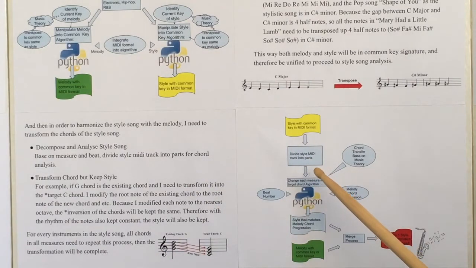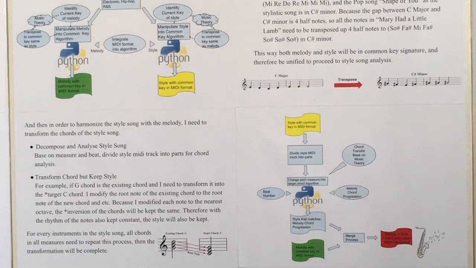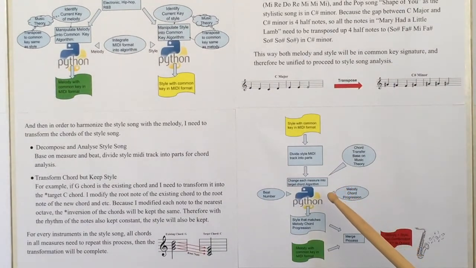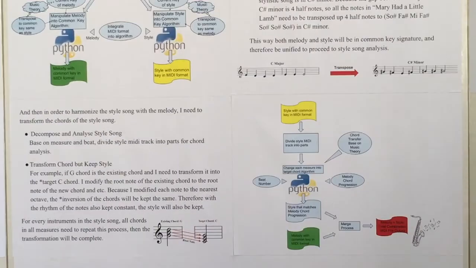So my Python program first decomposes the style song into multiple tracks and parts. The program transforms each chord into the target chord progression by referencing the beat number and the melody chord progression. The transformation of each chord is done by modifying the root note to the new root note. This way, the version of the chords will be kept the same. Therefore, the style will also be kept constant.